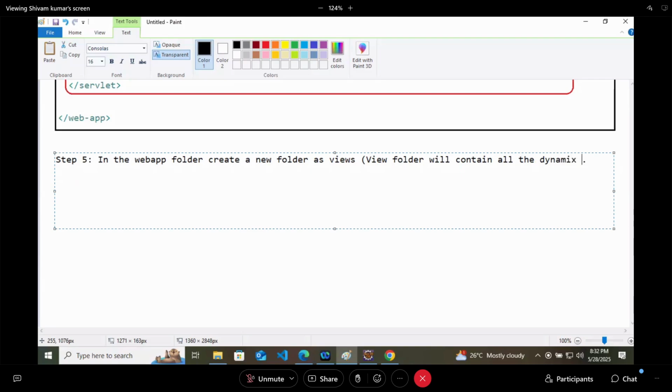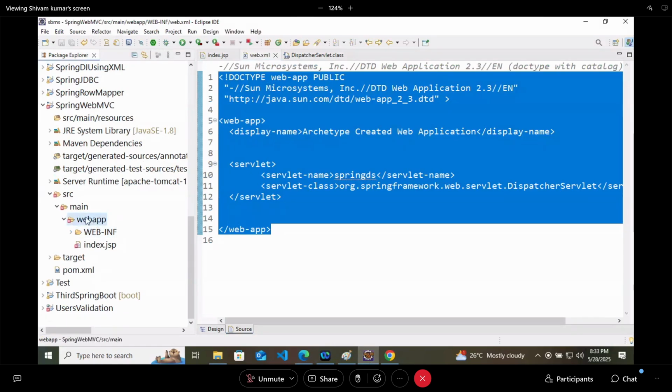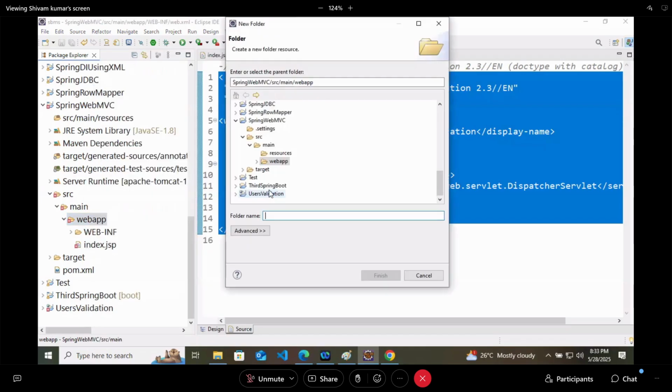So in the web app folder here, I will create a new folder. I will keep the folder name as views. So here I have created one folder as views. The views folder is created. Now inside web.xml only, you have to map the servlet.